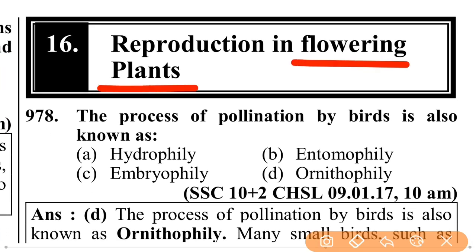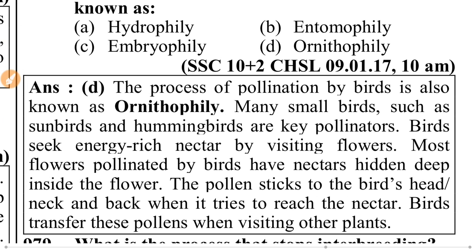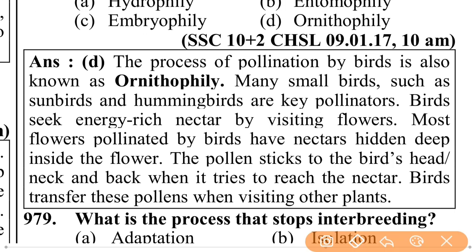Reproduction in flowering plants. The process of pollination by birds is also known as ornithophily. Many small birds such as sunbirds and hummingbirds are key pollinators. Birds seek energy-rich nectar by visiting flowers. Most flowers pollinated by birds have nectar hidden deep inside the flower. The pollen sticks to the bird's head, neck, and back when it tries to reach the nectar. Birds transfer those pollens while visiting other plants.